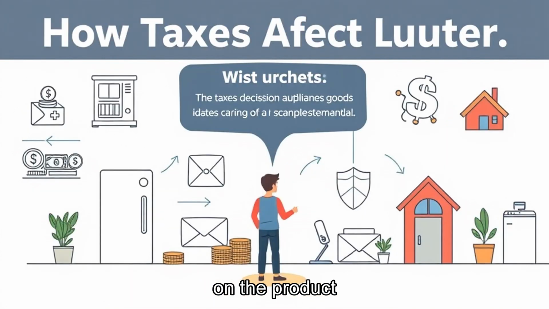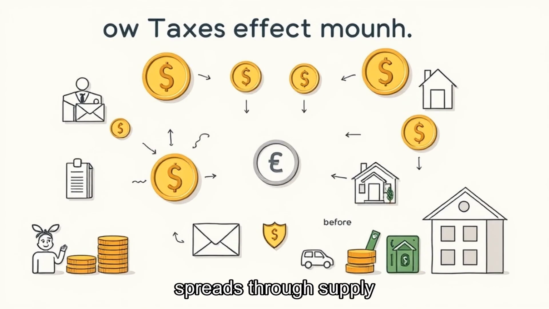Import duties can make foreign goods more expensive. A tariff on imported appliances may raise prices for consumers, protect some local producers, or push buyers toward domestic alternatives. But it can also raise costs for businesses that use imported parts. The effect spreads through supply chains. Visibility changes how people react.